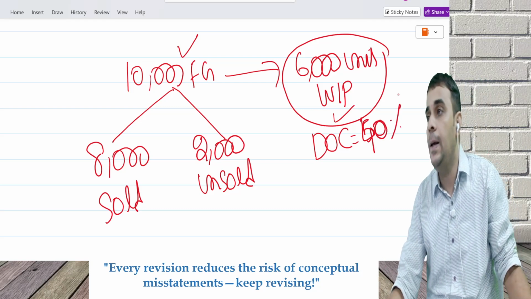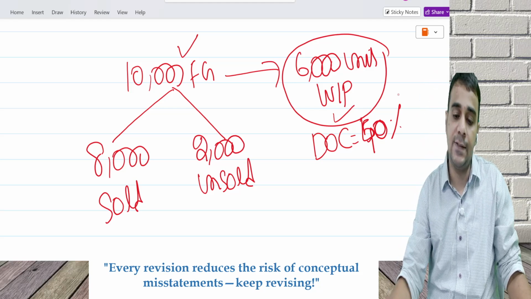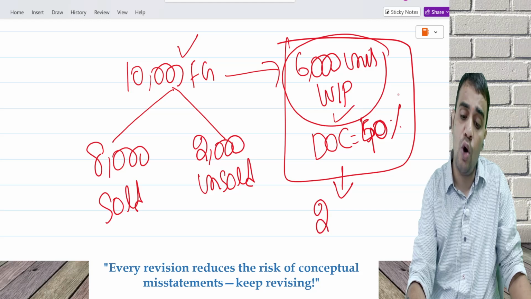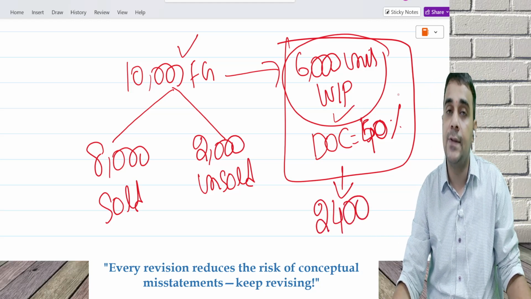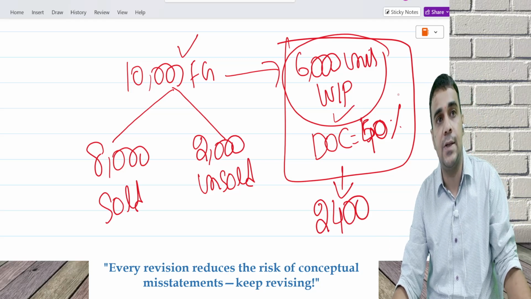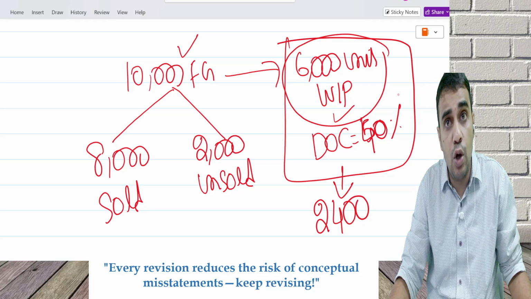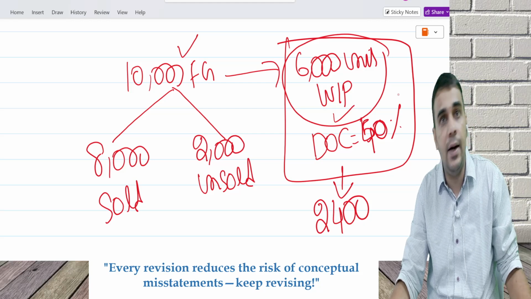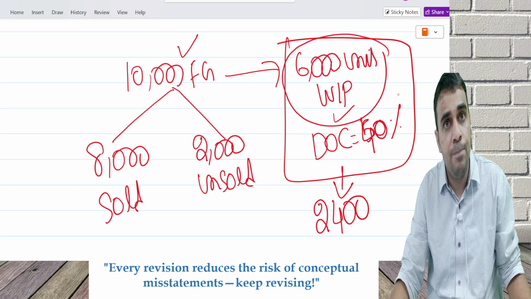This is equivalent to 2,400 completed units. 6,000 into 40% complete is equivalent of 2,400 completed units.